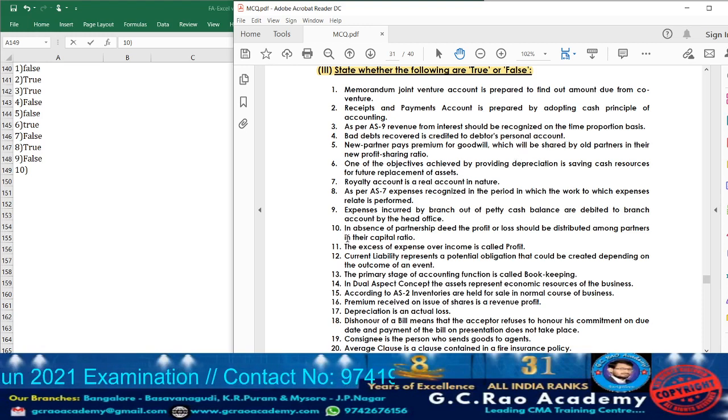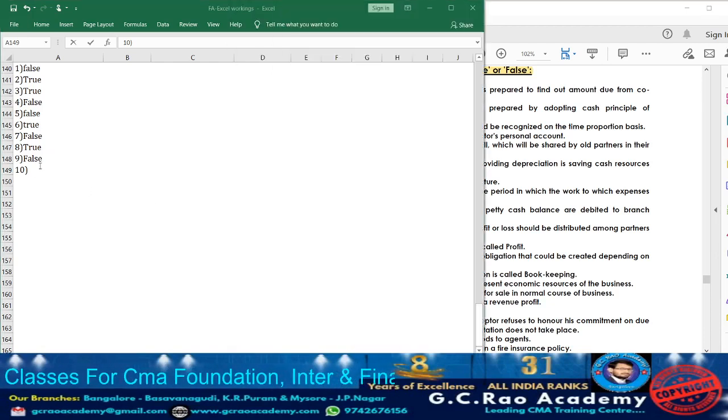Okay, now moving on to question 10. What are they telling? In absence of partnership deed, the profit or loss should be distributed among partners in their capital ratio. If the partnership deed is not available, whatever profit or loss is made in the partnership firm, how will it be distributed? It will be distributed equally, not in capital ratio. So accordingly, statement 10 is false. So take down statement 10, false.